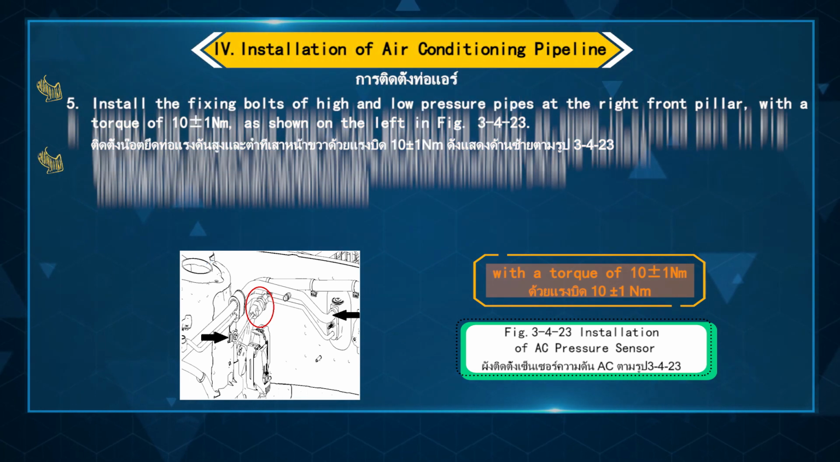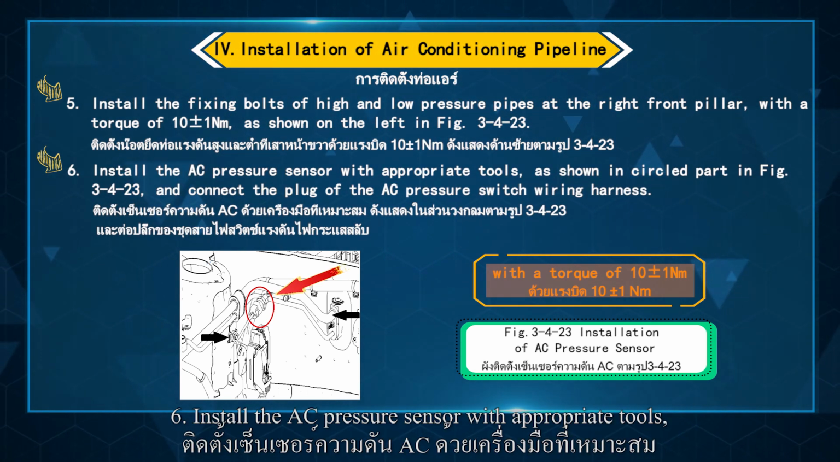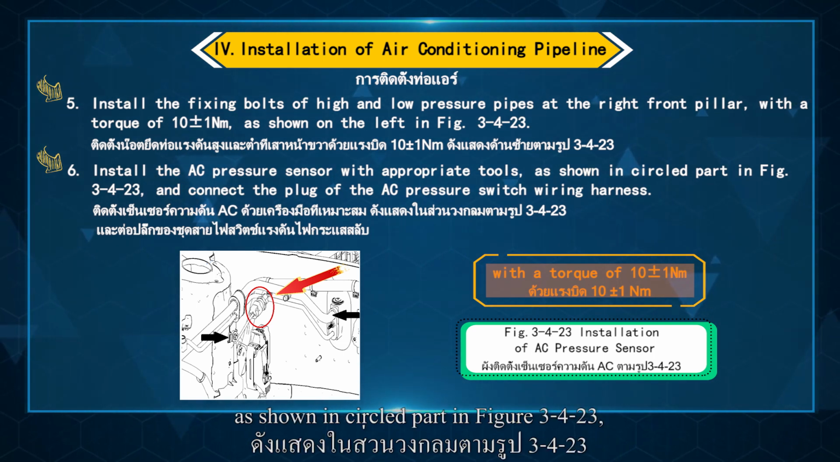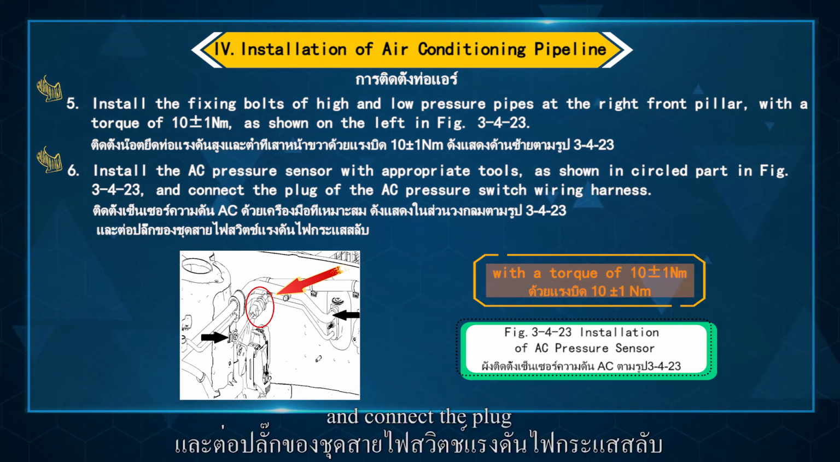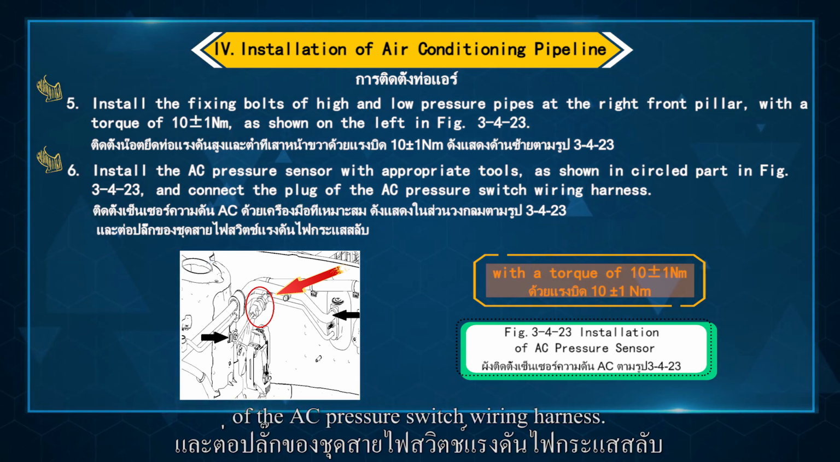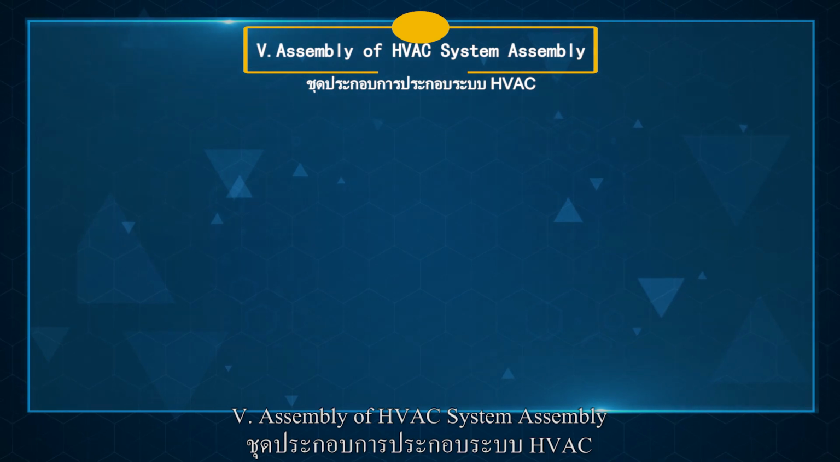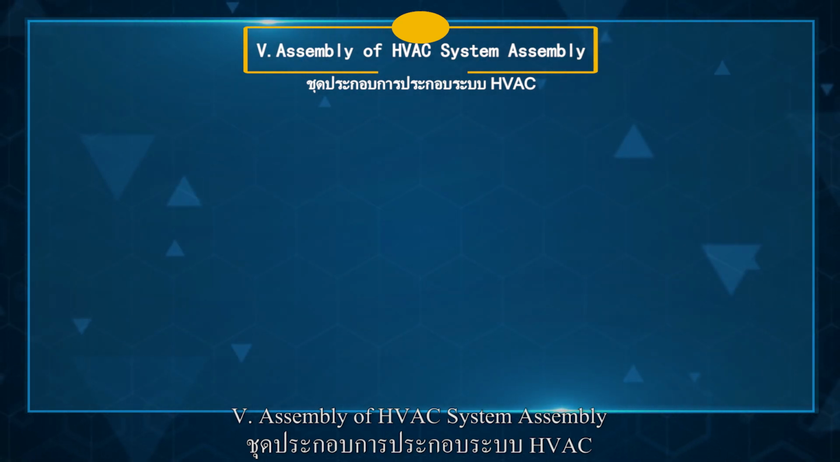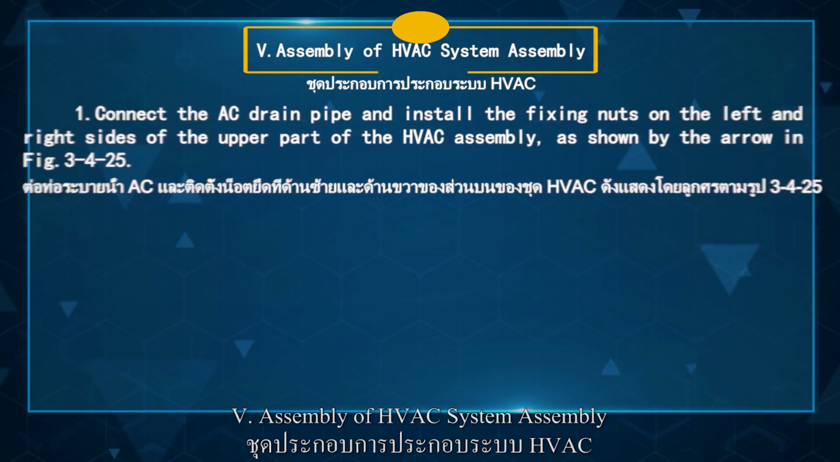3.2.4.23. 6. Install the AC pressure sensor with appropriate tools, as shown in circle part in figure 3.2.4.23, and connect plug of the AC pressure switch wiring harness. 5. Assembly of HVAC system assembly.